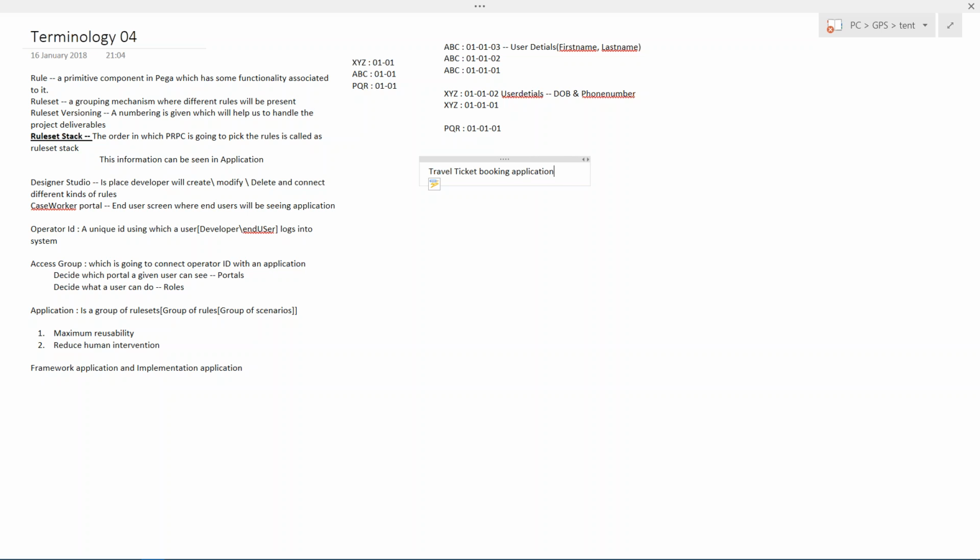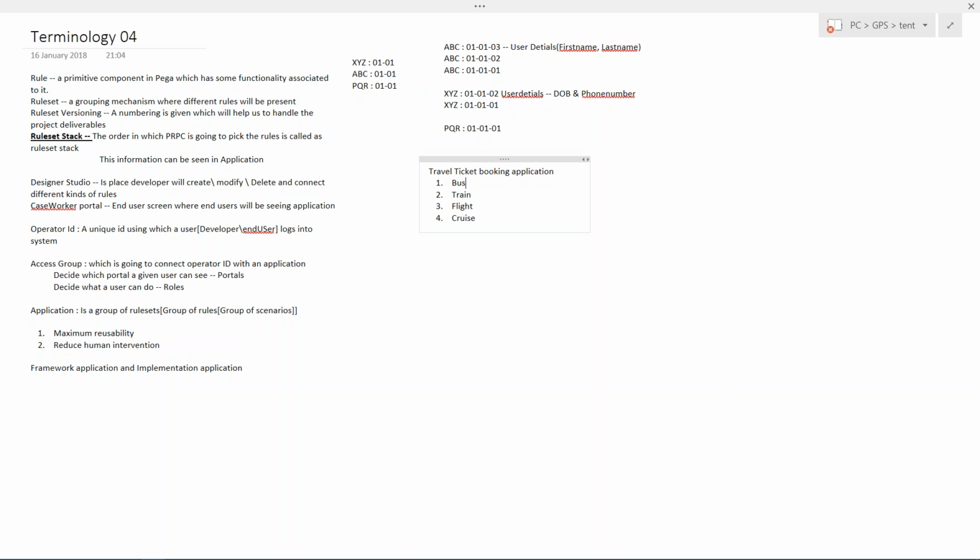I'll just simply sit and analyze what are the different types of travel that are there. First thing is bus, second one train, third flight, fourth cruise. So bus, train, flight, cruise. These are the four different types of travel.